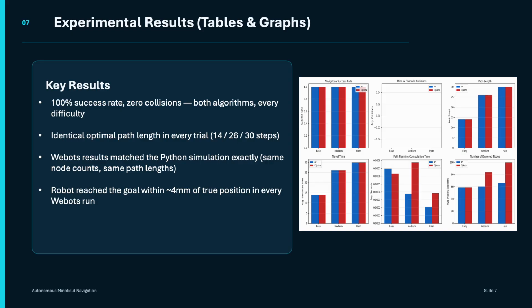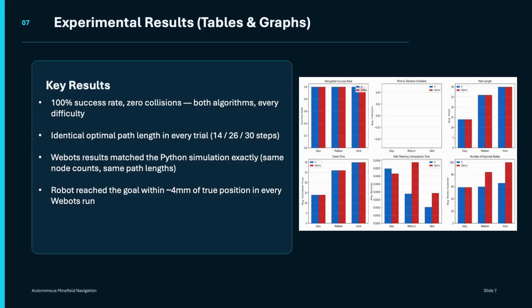What we think is one of the more important parts of our results, though, is the Webots validation. In our 3D environment, the results matched our Python simulation as well. The same number of nodes were explored, the same path lengths, and beyond that, in every single 3D run, the robot's final position ended up within 4 millimeters of the true goal location.